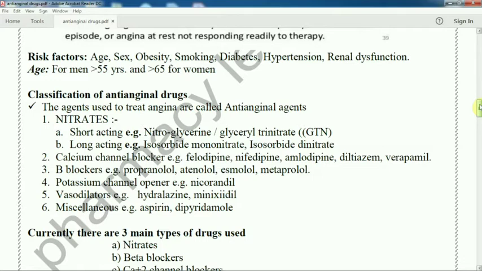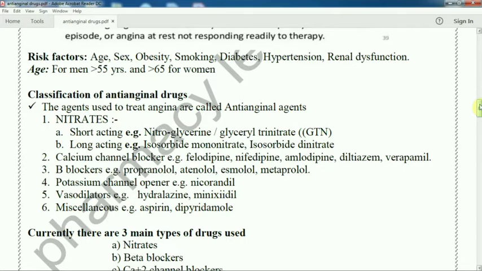So what is the drug classification? The agents which are used in the treatment of angina are called anti-anginal agents or anti-anginal drugs.